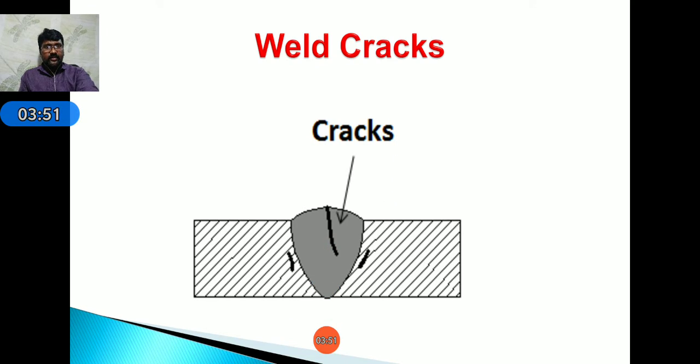Next, it is the diagrammatic representation of weld cracks. The black line indicates the cracks in the weld joint at the surface, in between the weld material and base materials, and due to these the machine or any structure will fail.